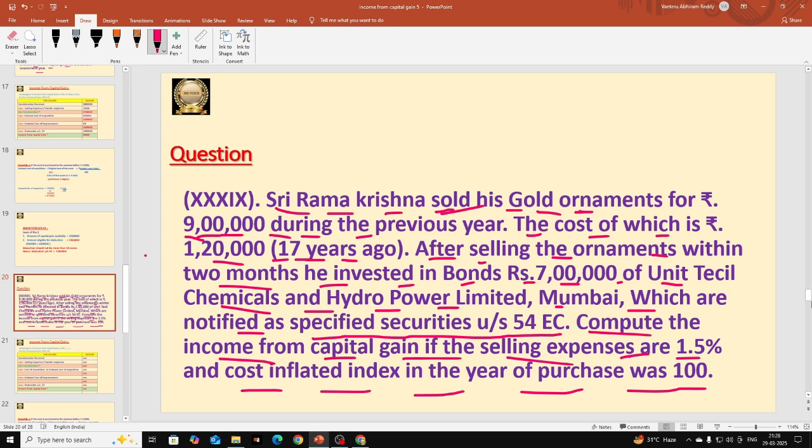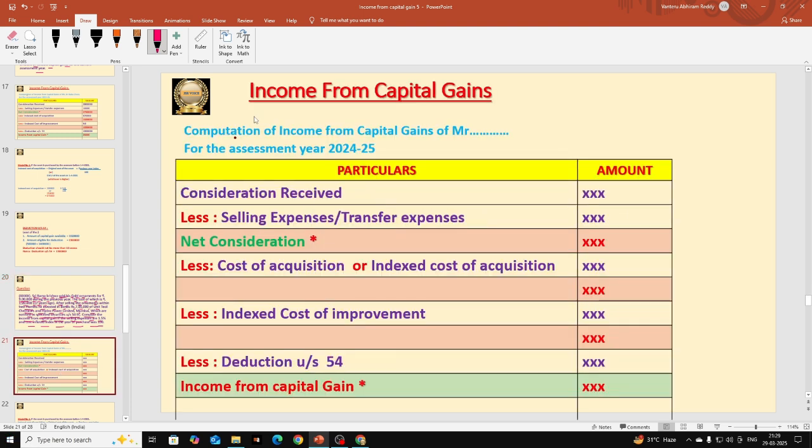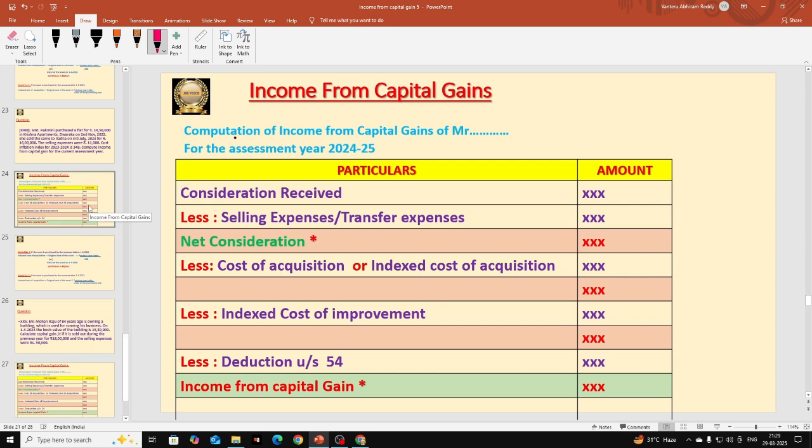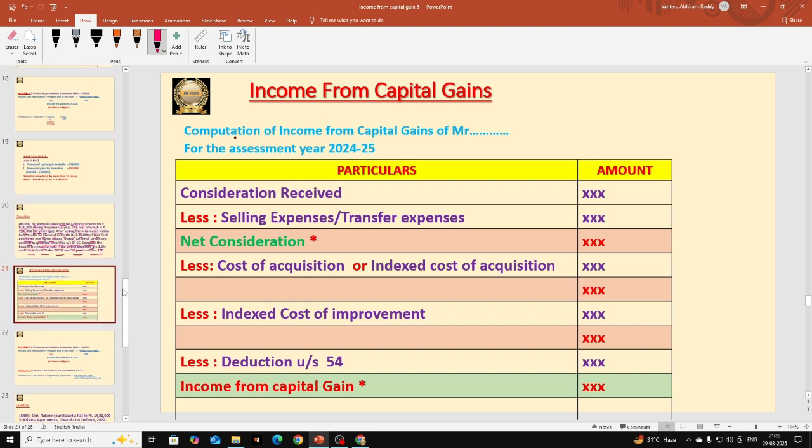So at present, for the students who are going to appear for the examination now, they are going to follow assessment year 2024-25. So they are going to take previous year index number as 348. Remember that point. Okay, and next we are going to solve it. This is a complete question, and how to solve it, this is a format, students. Always we have to follow this format, and we are going to write the values here.